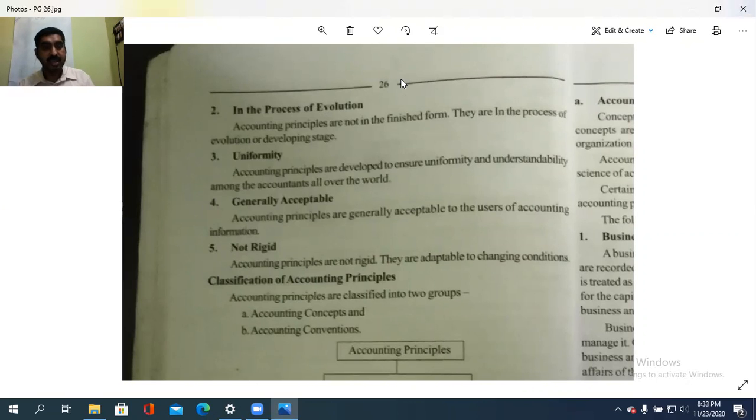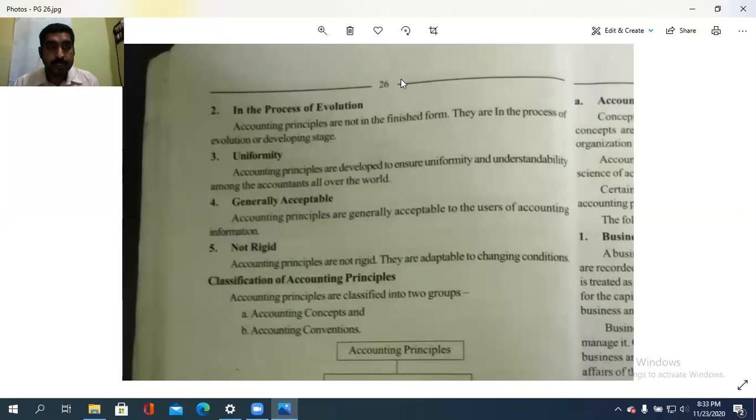Then uniformity. Accounting principles are developed to ensure uniformity and understandability among accountants all over the world. Uniformity, unity. One principle is a continuation of another, that is what we need to remember. So accounting principles are developed to ensure uniformity and understandability among each and every accountant all over the world. Then generally acceptable. All are accepted by this principle. Generally acceptable for all the users of accounting.